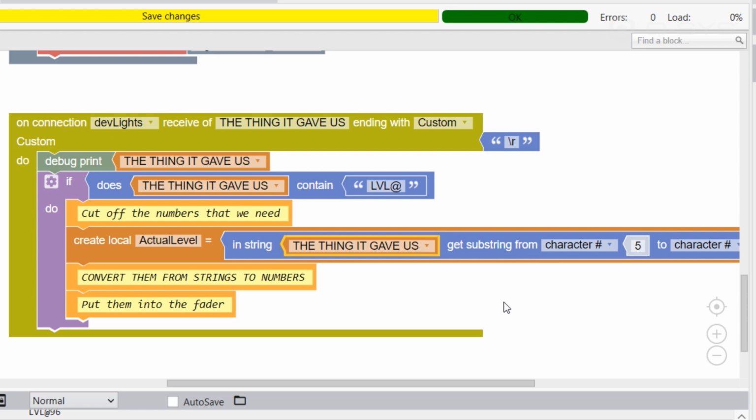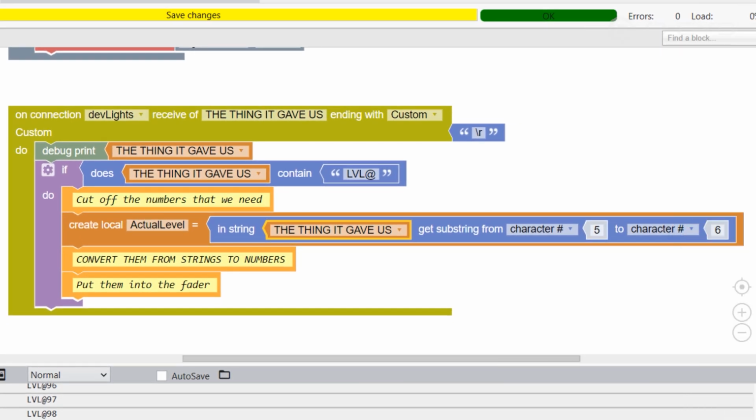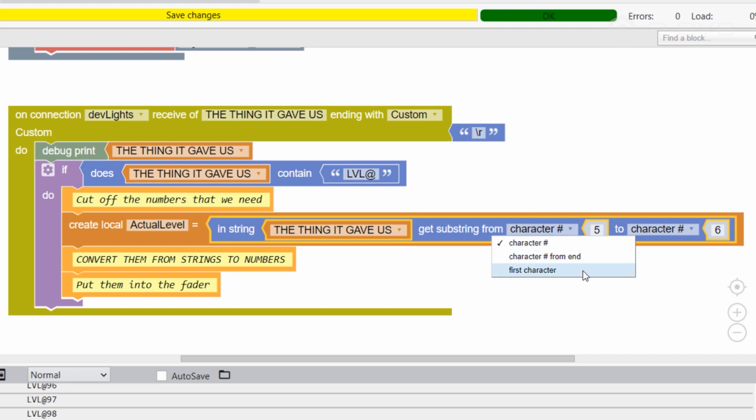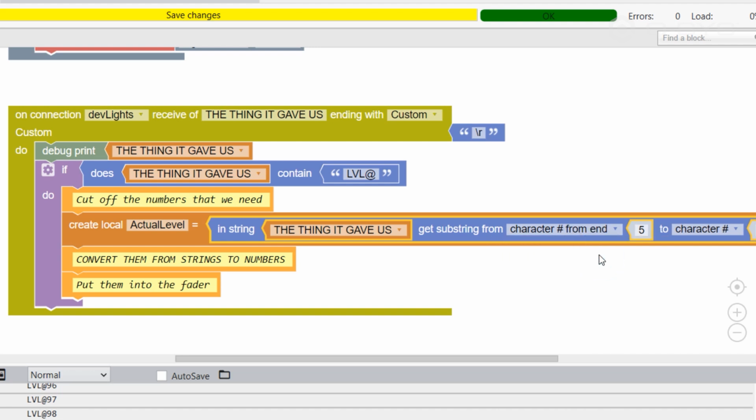Now, there are a couple of different ways we could have done this. In this one, we counted forward from the beginning. You'll notice that these are drop-down menus. I could simply start from the first character, so I don't need to think about it. Or I could choose character number from end, in which case you count from the end.